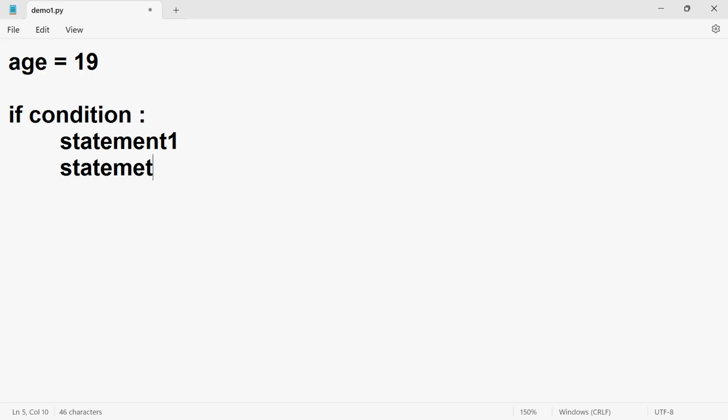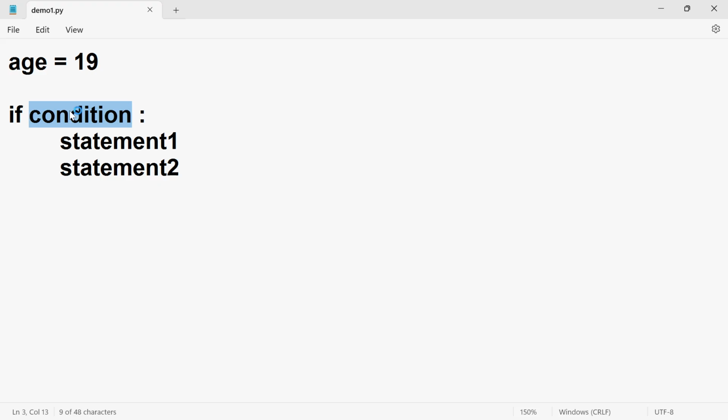Now from our example, what kind of example can we create? Simple. I'm going to check whether age is greater than 18, you are eligible for voting. I mean to say you can vote.